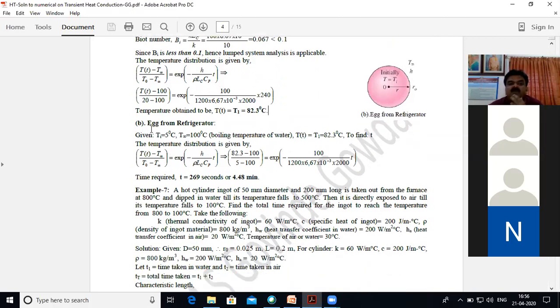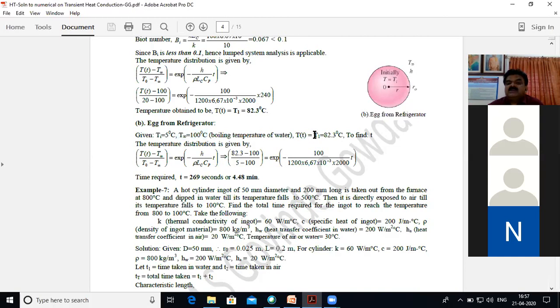82.3 degrees Celsius. Now the egg is taken out from the refrigerator. So the initial temperature of the egg in the refrigerator is 5 degrees centigrade. And again I have to boil it in the water. Therefore T infinity is again 100 degrees centigrade only.